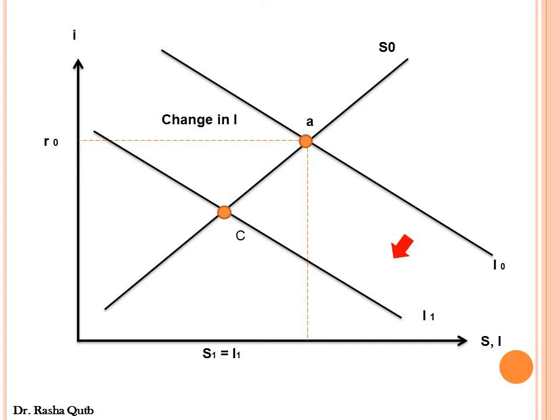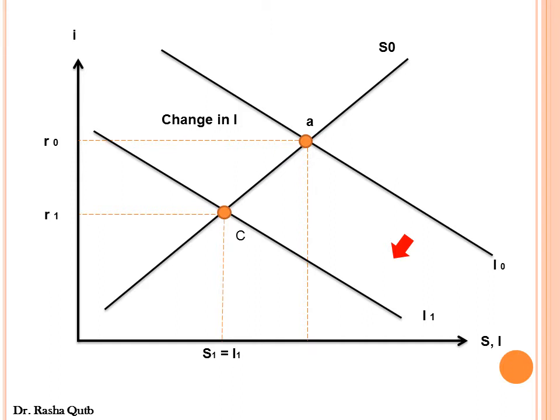So the distance between I0 and I1, the horizontal distance, represents the decline in autonomous investment, and in the same case, aggregate demand would decrease by this distance, and the new interest rate in this case would be R1.